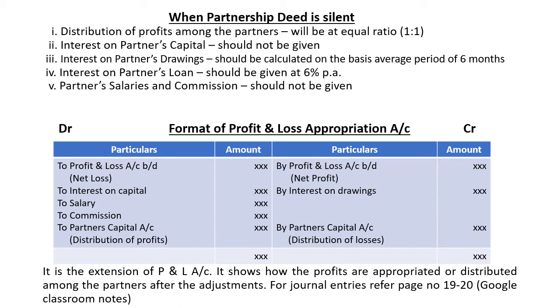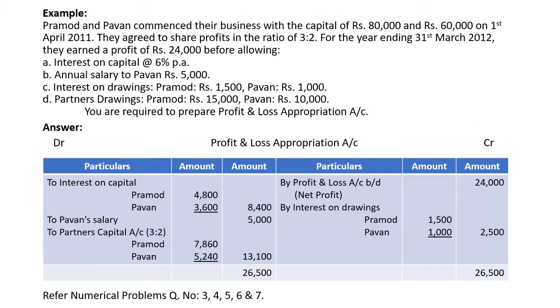Why do we prepare profit and loss appropriation account? It is the extension of profit and loss account, which is prepared to appropriate or distribute the partners' profit or loss after the adjustments. These adjustments we have to learn one by one. For referring journal entries, go through Google Classroom page notes, page number 19 to 20. I'll give you one example to prepare profit and loss appropriation account. Let's go to the problem.